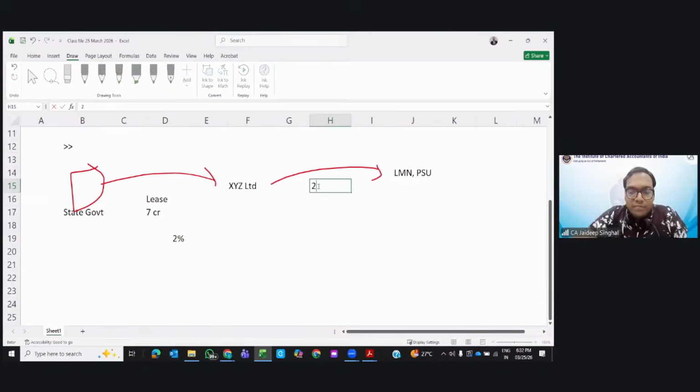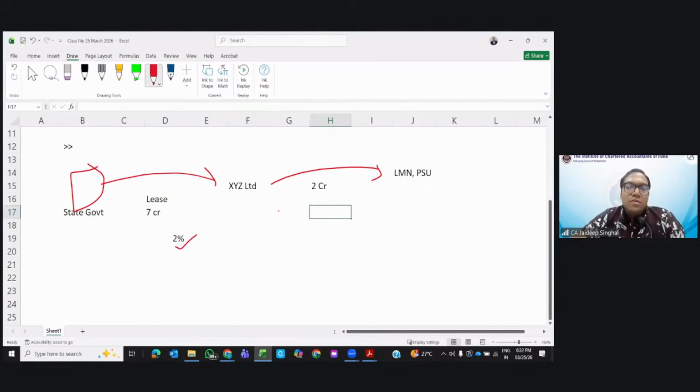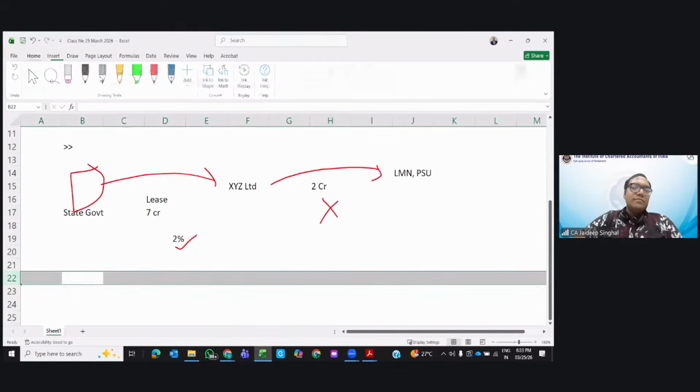Everyone, will TCS be applicable or not? Okay, tell me the reason for no, Navneet. It is a PSU of the government, so it's not applicable. Clear? Okay. Are we good till here?